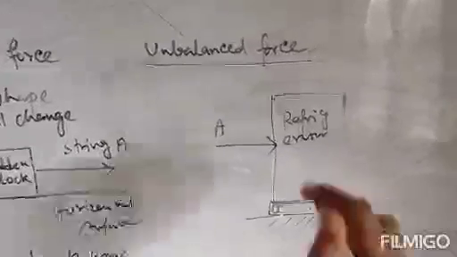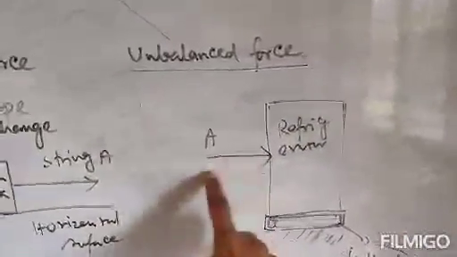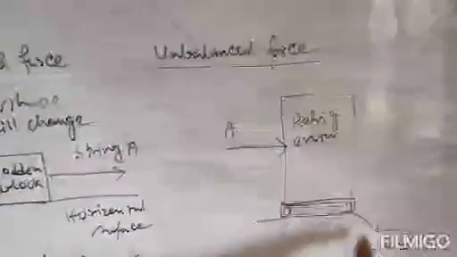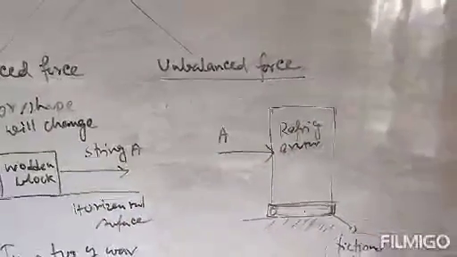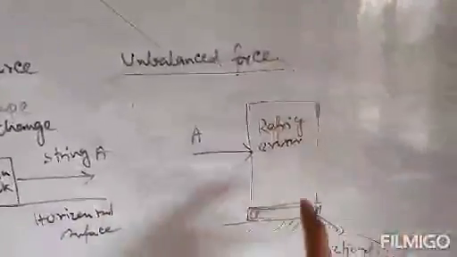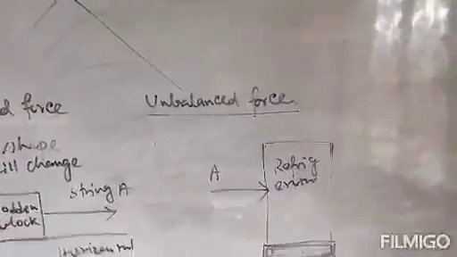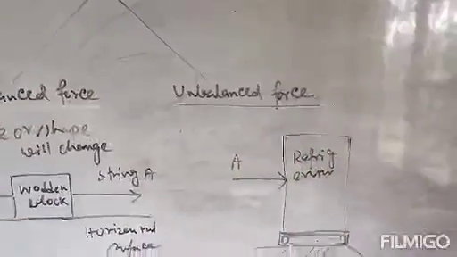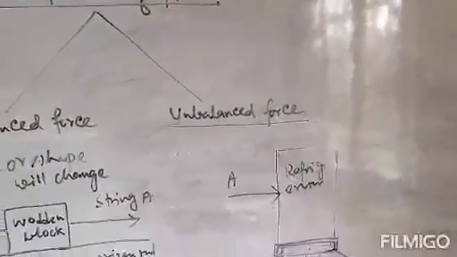Clear? That means here in the refrigerator two forces are acting. One is the force applied by you, and the second one is the frictional force. If both these forces are the same, then the refrigerator will not move. That means in that case the force will be balanced force. But in this case the two forces will not be similar, so the net effect acting on this body will not be zero. That's why the force is termed here as unbalanced force.